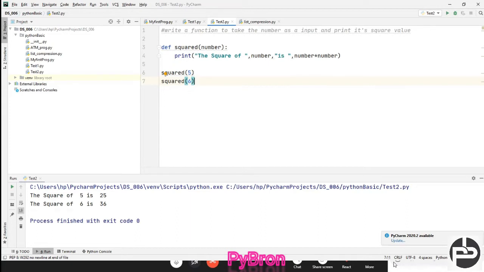Okay, so this is the very simple function we created, and all these functions are user defined functions, right? So in this, no need to bother about what we did. This is the very simple fundamental concept we applied over here. It's a kind of thing which we already implemented, but we did not make any kind of function or method.